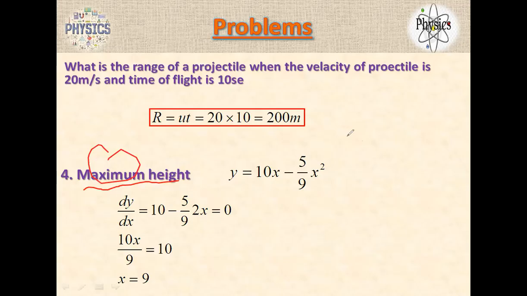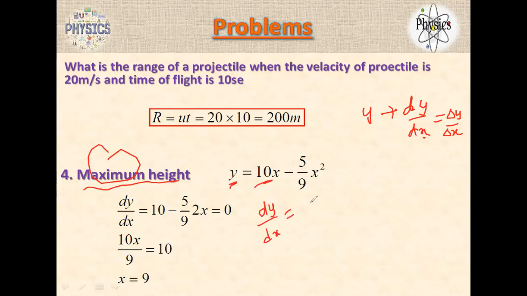So for maximum height, y is a function, and when you want to maximize it, you have to do dy by dx, the change in y with respect to x, or delta y by delta x. For that, as I already mentioned before, this is a function y, so I want to do dy by dx.